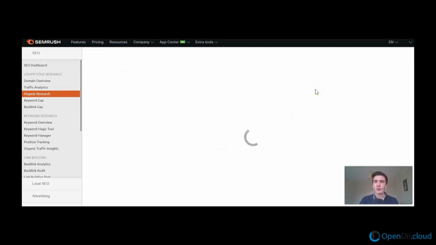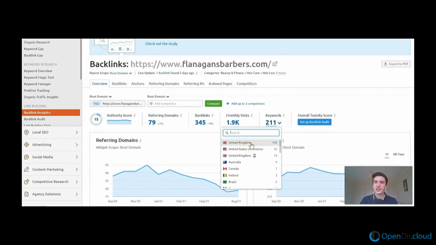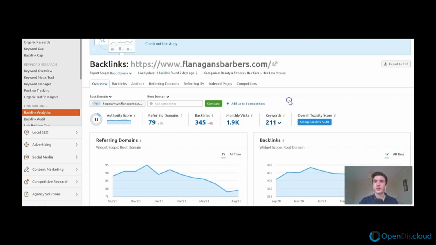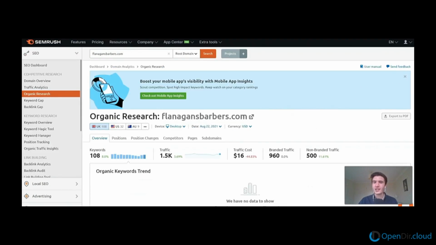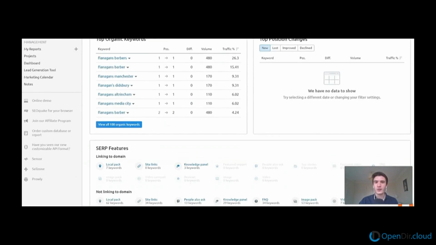So if I jump into SEMrush and show this in a bit more detail, if I go back to that page, it does give us a bit of a breakdown in terms of country. So 108 from the United Kingdom, 32 from America, 14 from the UK on mobile, Australia, Canada, etc. So it's not ranking for all these keywords in the UK or the US. It's a combination of different countries. Nonetheless, if I look at just the UK keywords, that number is only just above 100, so 108. So it still does meet the check, but obviously it's not as impressive.